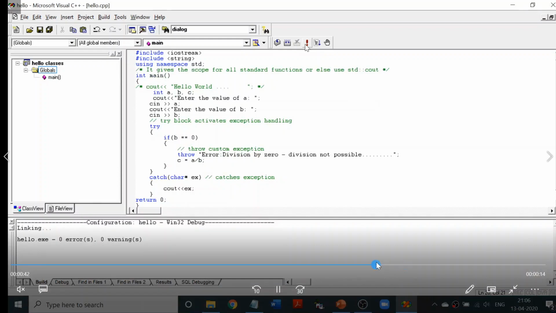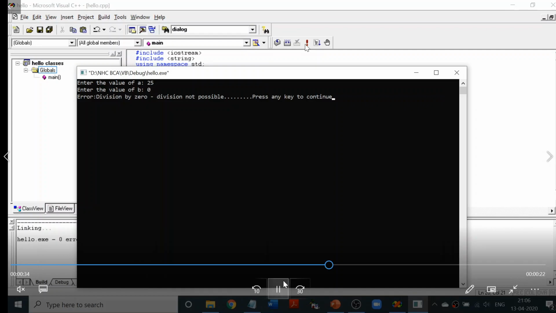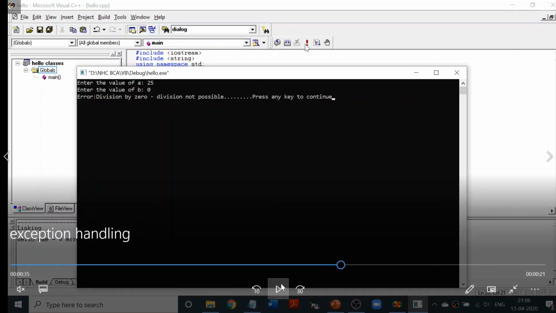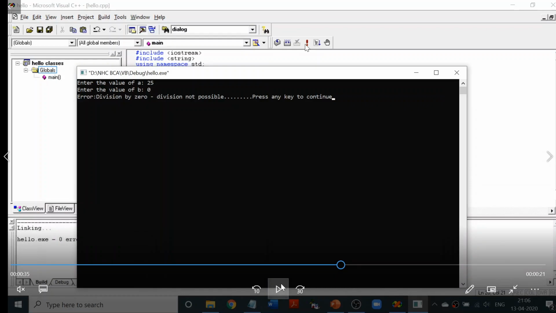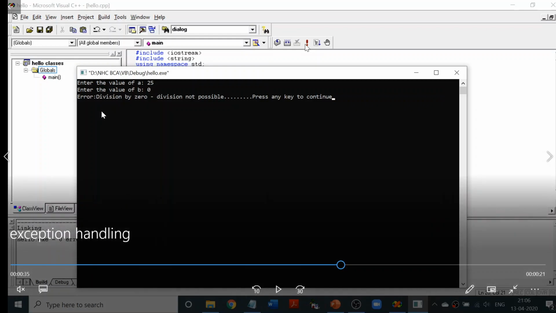We will just take a look at that exception one more time. So what we did, we built it, and then this is the exception we got. I have given the same sentence there. Throw will only tell me what the error is, what the value is. Catch is the one which will display the value for the user. So using catch, we are displaying this error, division by 0, division not possible. Press any key to continue is the default one. So this is what has happened.